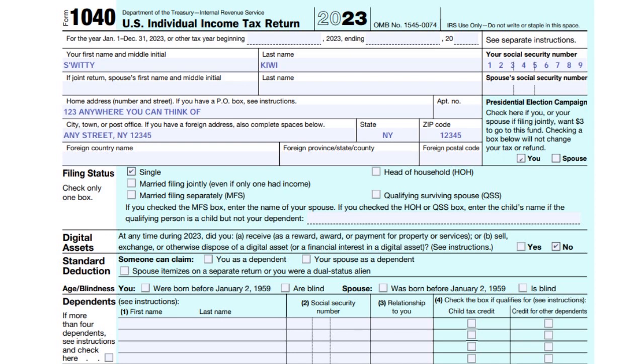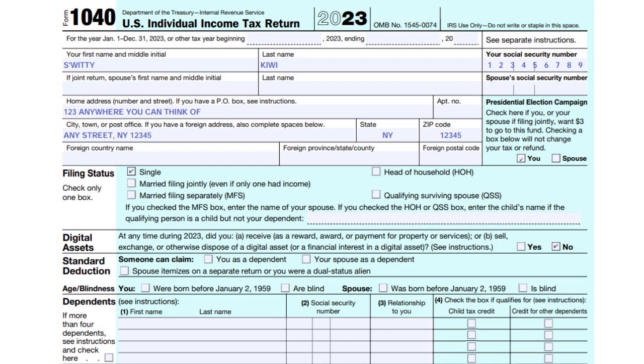And if you want to contribute to the presidential election fund, you put that there. I have chosen to donate $3 to that fund, so this is pretty straightforward. Okay, now the filing status, you choose the appropriate box here. I'm choosing to file as a single man, and in 2023 I had no digital assets. Digital assets means Bitcoin and so on. So here I put no, but if yes, there are some instructions that are particular to that situation.